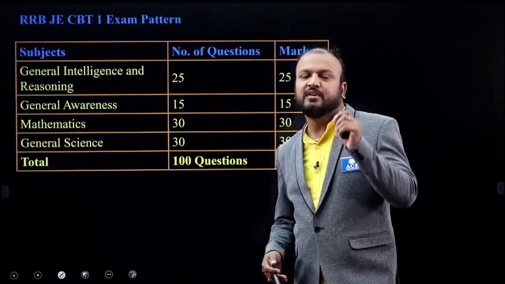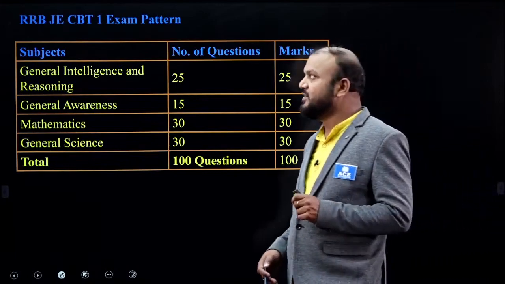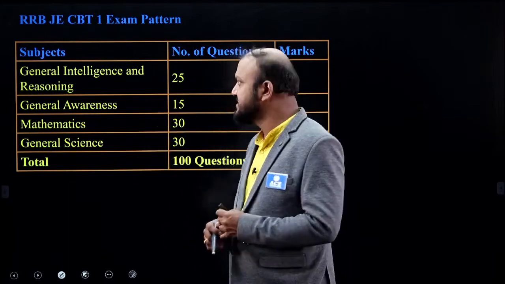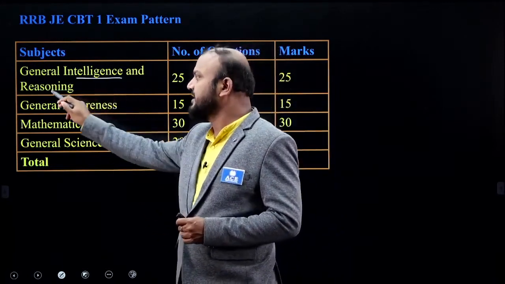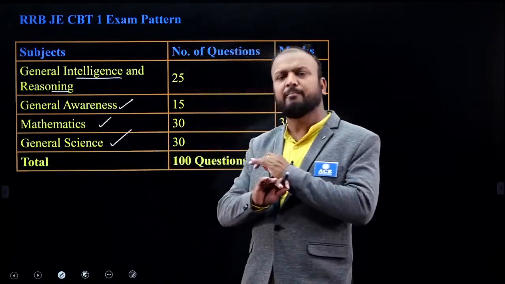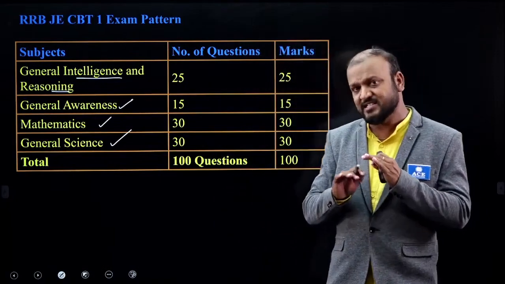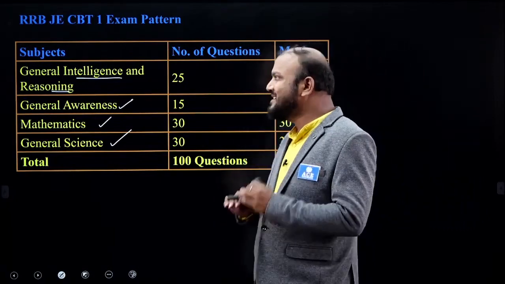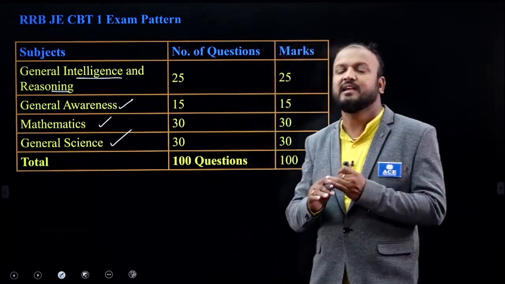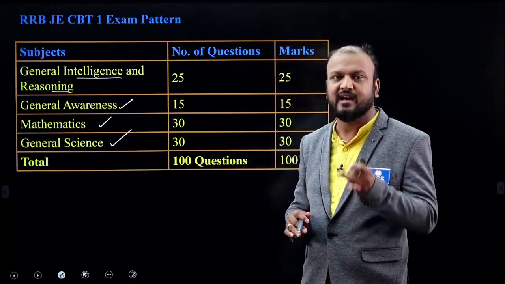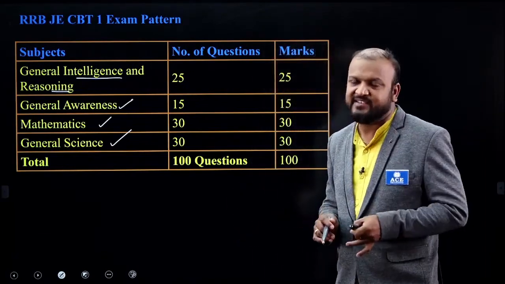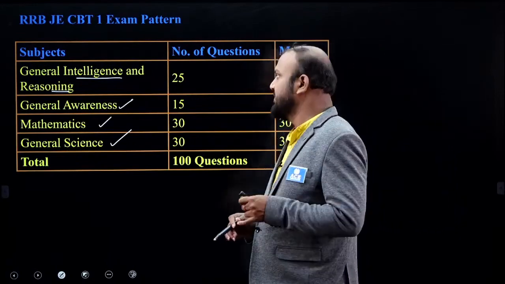And coming to the pattern of the exam, RRB JE CBT1 will have 4 topics, that is general intelligence and reasoning, general awareness, mathematics, and general science. It is completely a general paper, not specific to a stream. And this CBT1 paper is common to all streams, which means even a candidate who is an electronics, mechanical, civil or even a computer science engineer has to qualify for the CBT1 exam. And CBT1 is a general paper.